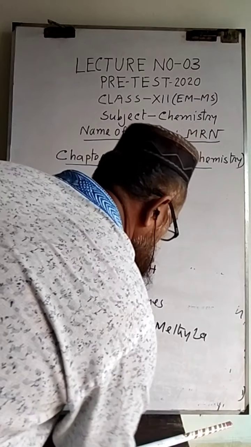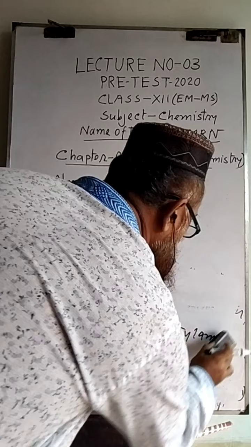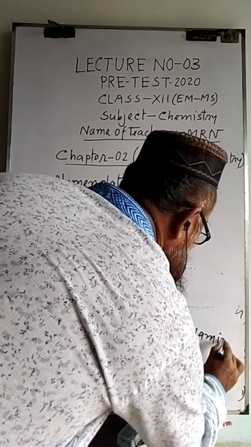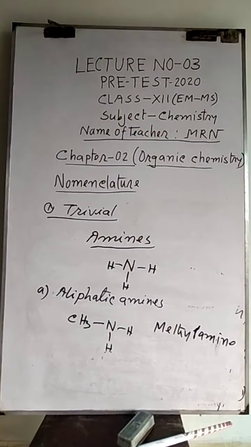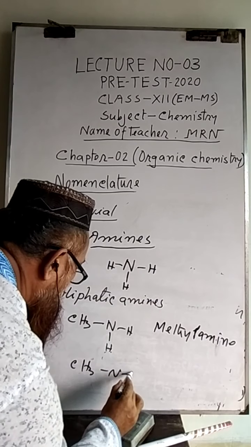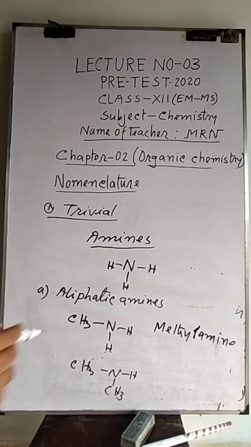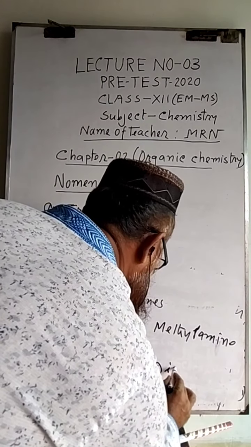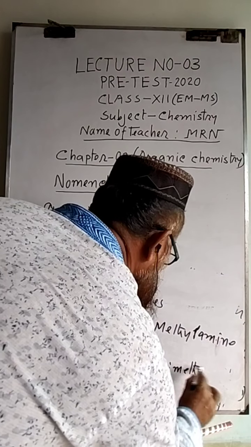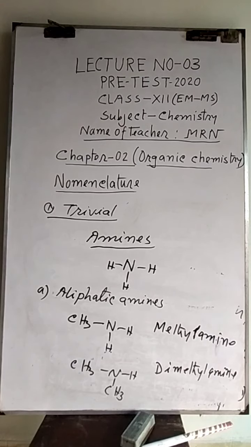If two methyl groups are present, it will be called dimethylamine. Three methyl groups, trimethylamine, and so on.